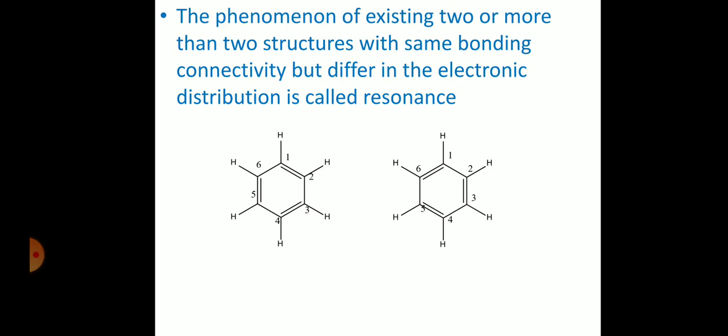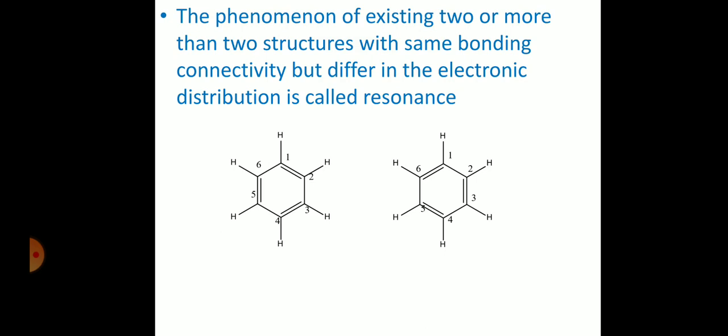So this kind of phenomenon or process is called resonance. Even you can see between the third and fourth carbon there is a double bond, whereas in the second structure the third and fourth carbon have a single bond. Between the fifth and sixth carbon a double bond is there, but in the second structure the fifth and sixth carbons possess a single bond.